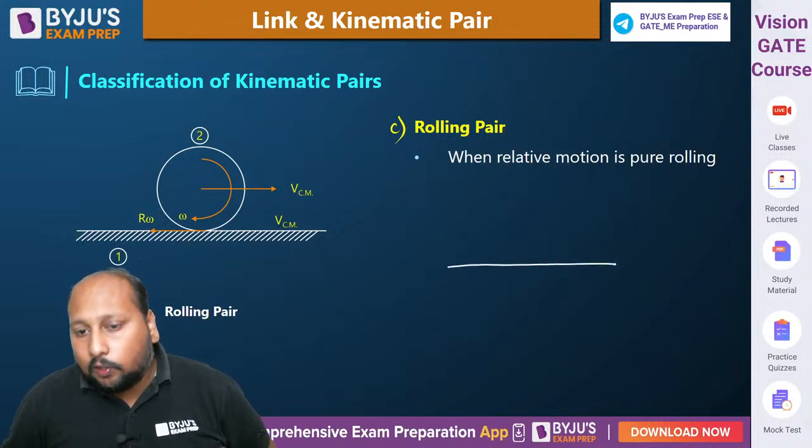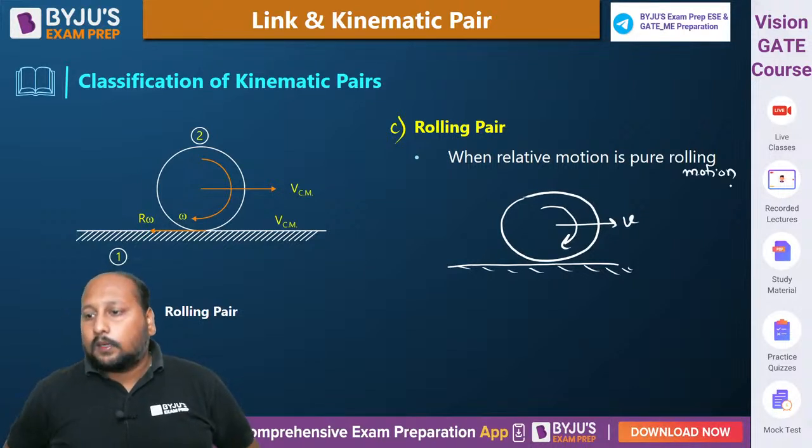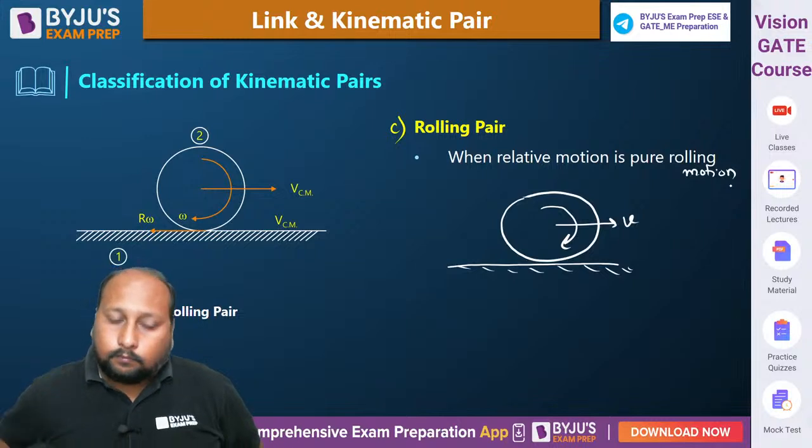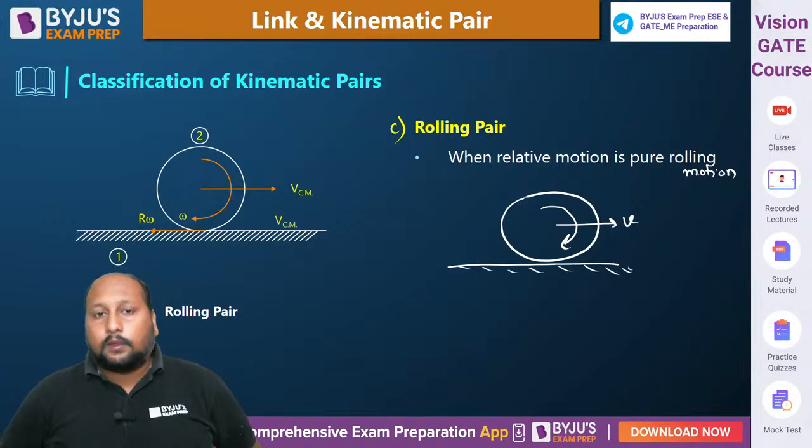If there is pure rolling motion between two links, that kind of pair we can call a pure rolling pair. Understood? Clear? Any doubts?